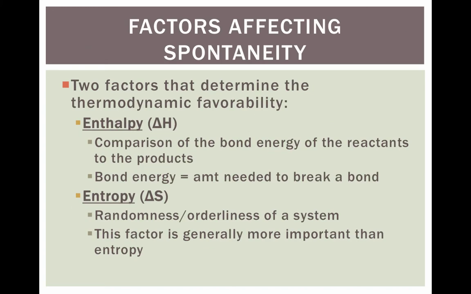There's two main factors that determine thermodynamic favorability, so whether or not it's going to be spontaneous or non-spontaneous. We've talked about one of them. Delta H is enthalpy. This is basically a measure of the bond energy, or the amount of energy needed to break a bond.